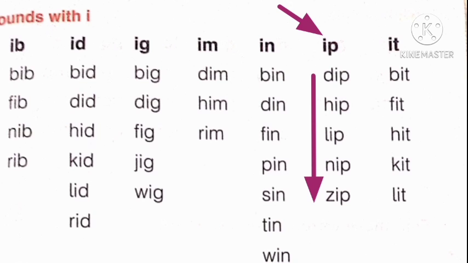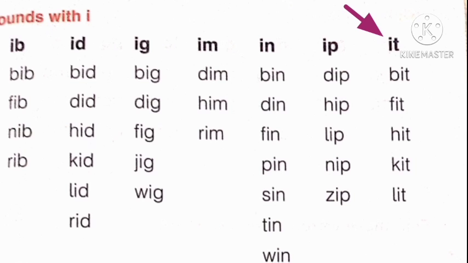So let's join ip sound with other sounds. D, ip, dip. H, ip, hip. L, ip, lip. N, ip, nip. Z, ip, zip. Let's repeat it. Ip. D, ip, dip. H, ip, hip. L, ip, lip. N, ip, nip. Z, ip, zip. Come to the last and seventh column.